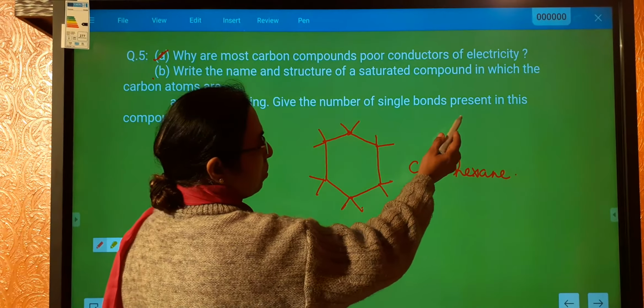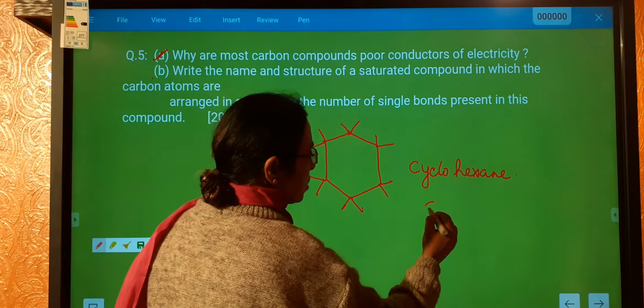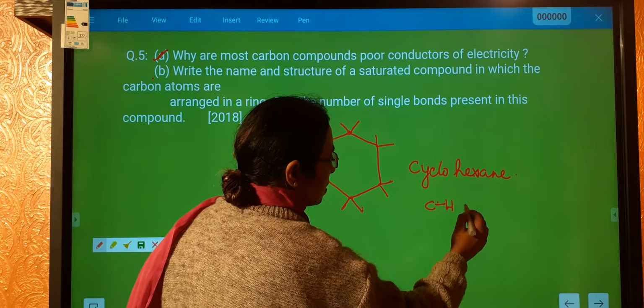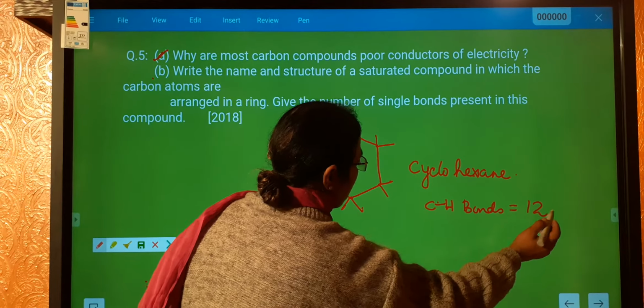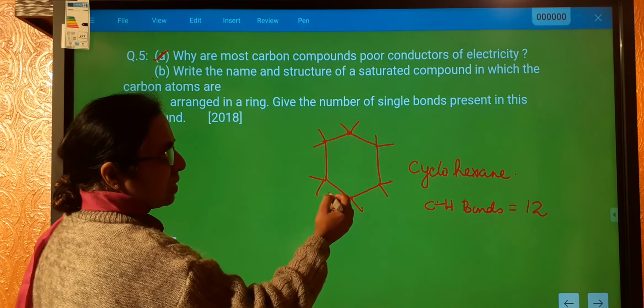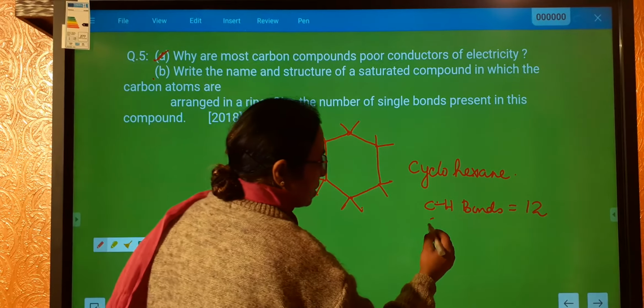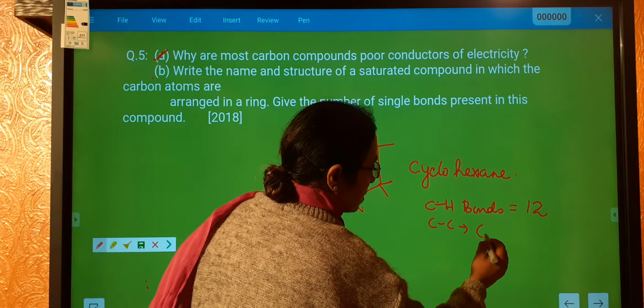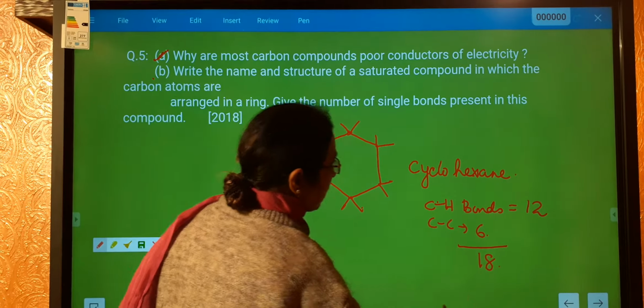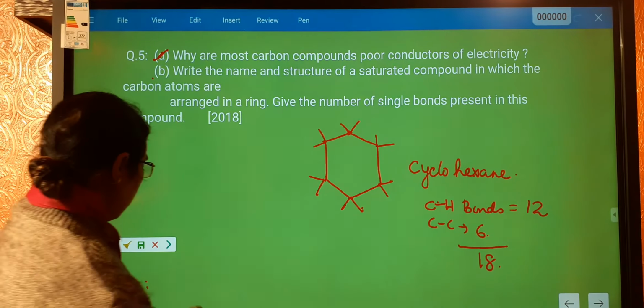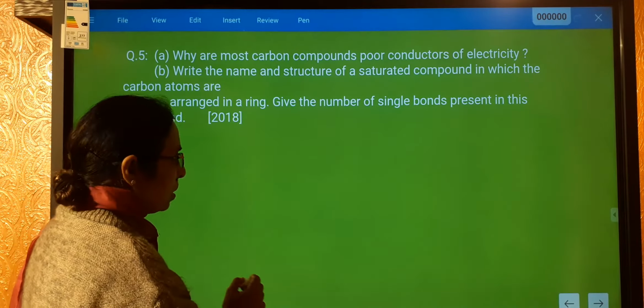Give the number of single bonds present in this compound. So how many CH bonds are present over here? CH bonds is 12, and CC single bonds is 6. So total single bonds are 18. Alright, let's come to next question.